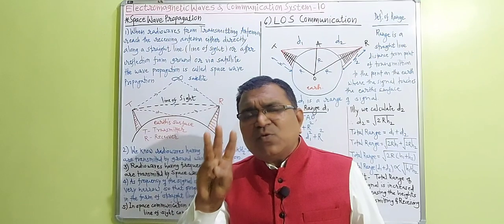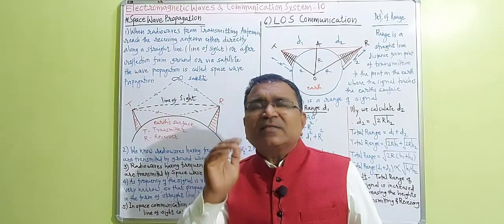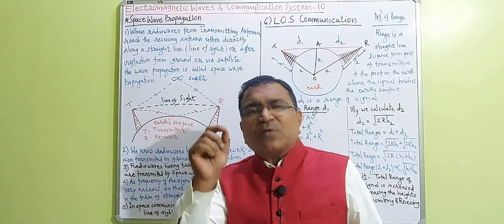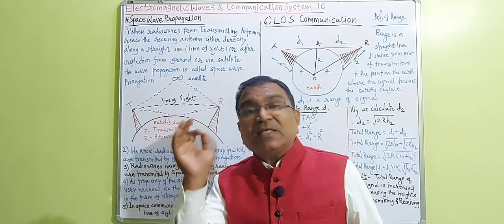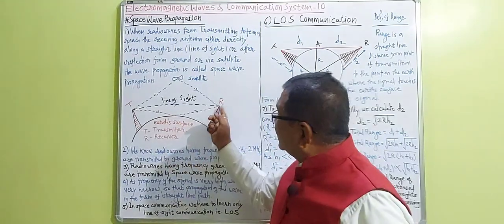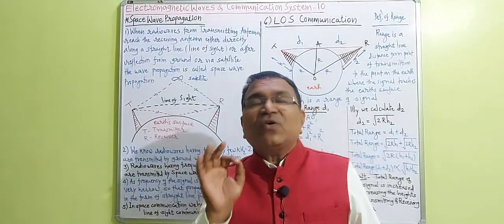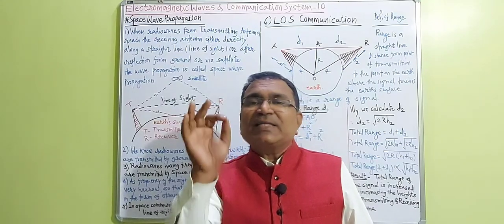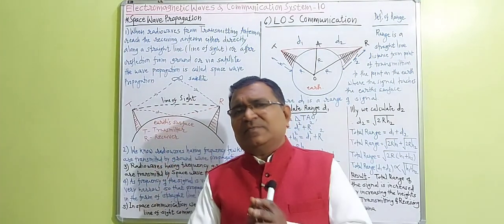So in these three modes that radio signals from the transmitting antenna reach the receiving antenna, we call it space wave propagation.